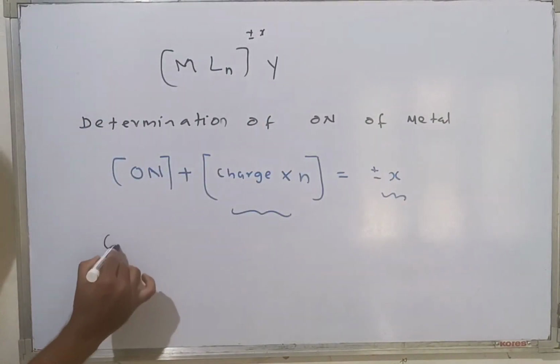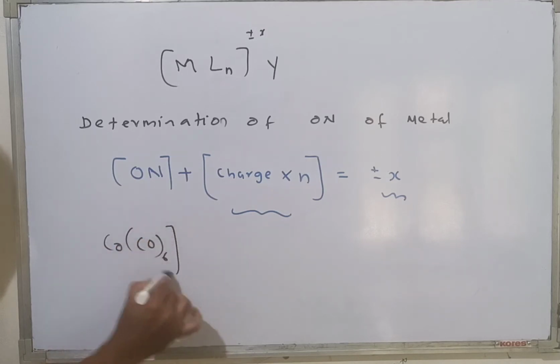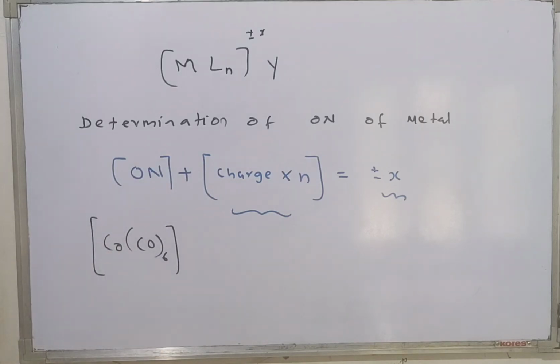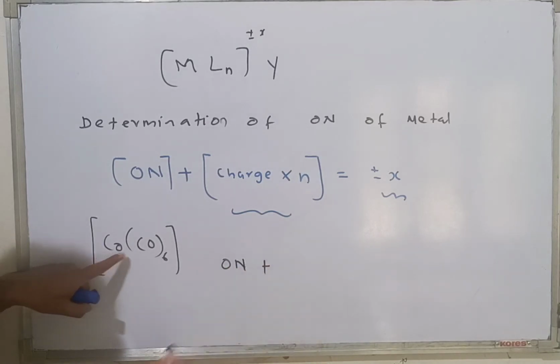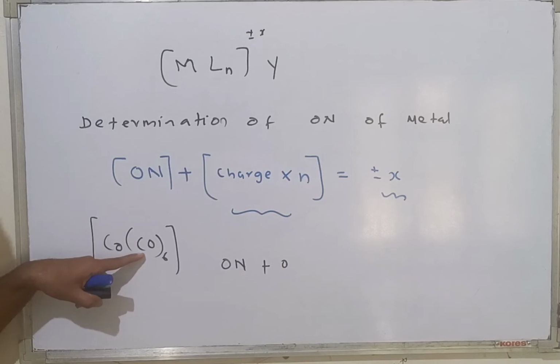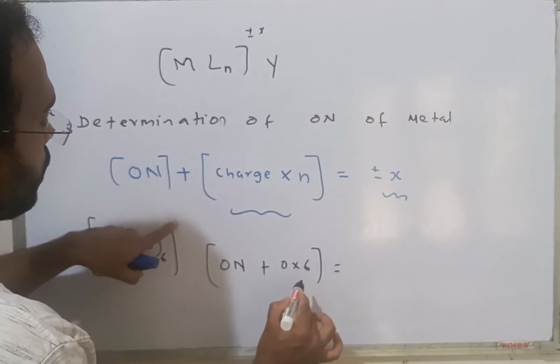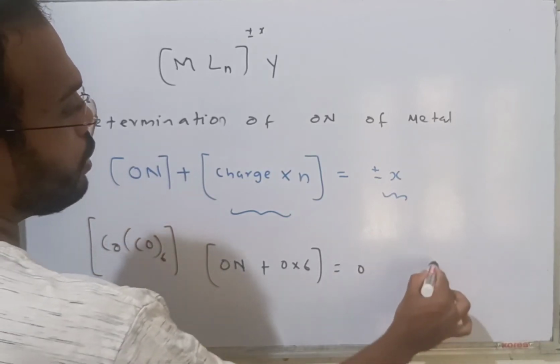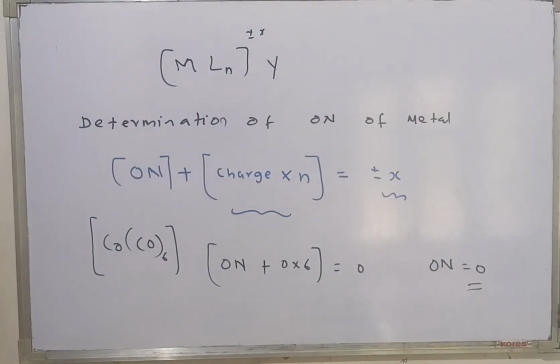Let us go to this example, Co(CO)6. Suppose we have a complex like this and we want to know the oxidation number. Oxidation number plus, this is the ligand. What is the charge of this ligand? Neutral. Fine, into 6. What is the charge of the complex? Nothing, put 0. Therefore, its oxidation number is 0. Very simple calculation. No confusion.